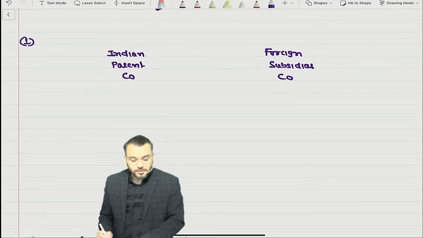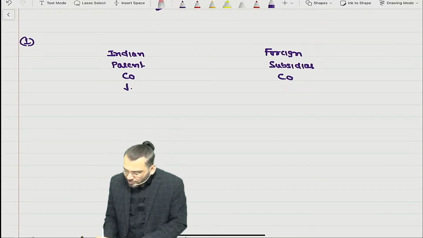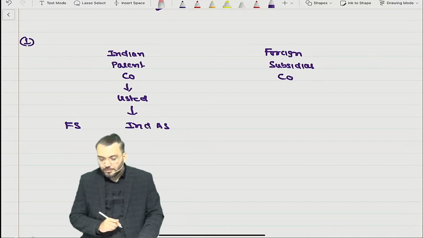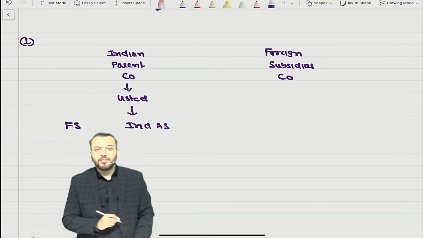Can I say this is, suppose, a listed company? Let us assume listed company. And can I say their financial statement will be prepared based on Ind AS?